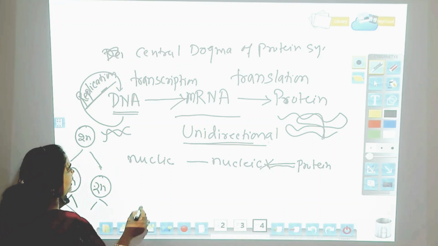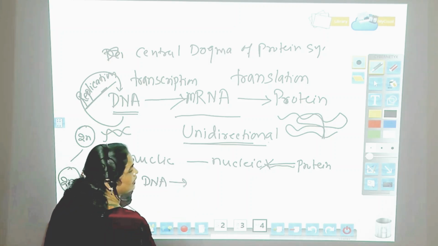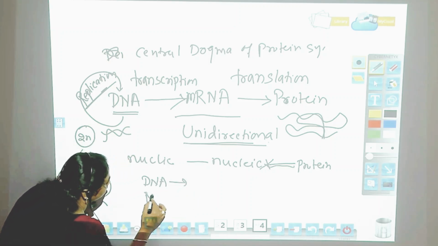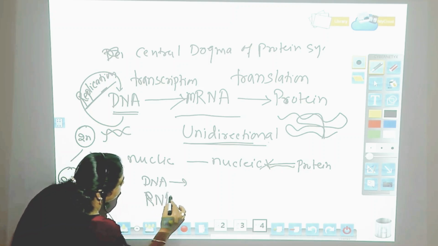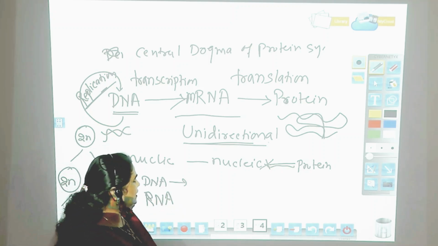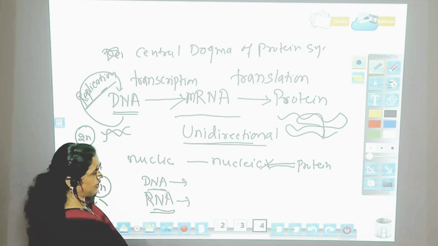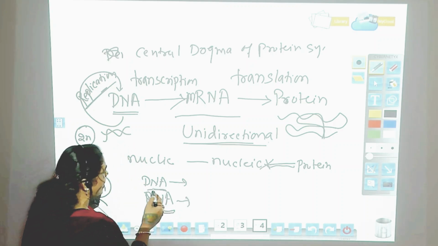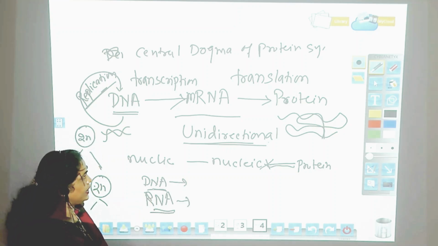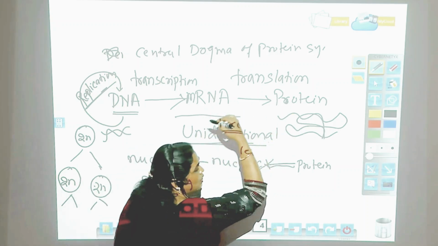Now we know that DNA is the genetic material in almost all living organisms, whereas in some viruses, RNA is the genetic material. For example, the HIV virus and the COVID virus have RNA as genetic material. In organisms where DNA is the genetic material, the flow is DNA to mRNA and to protein.